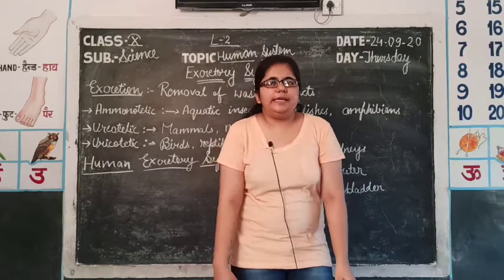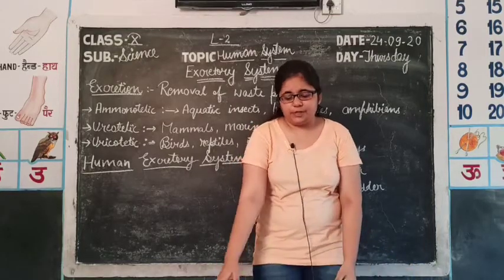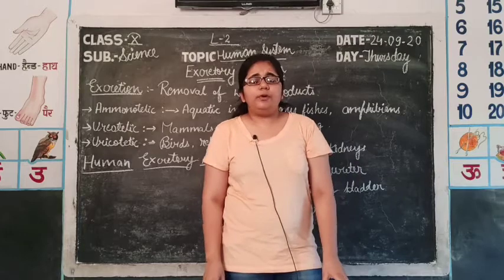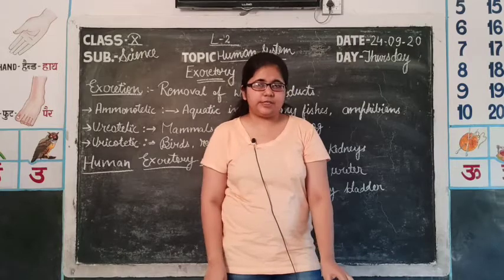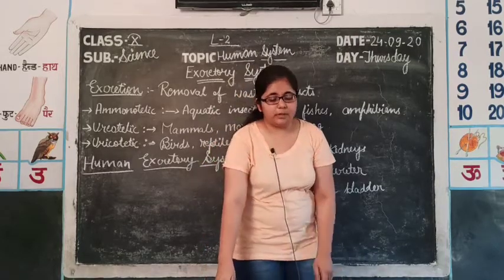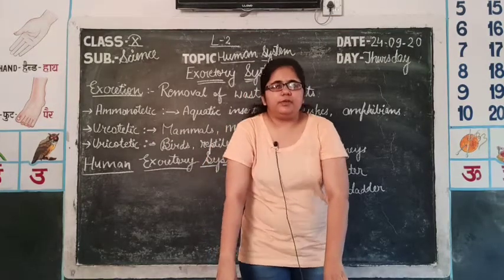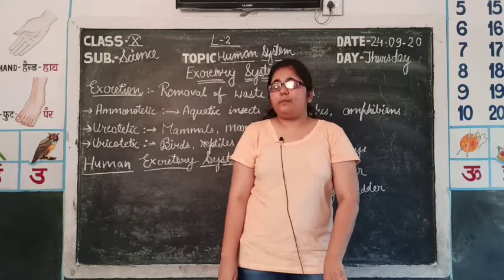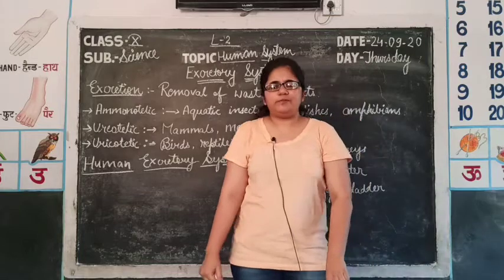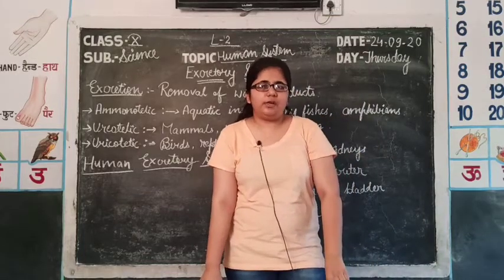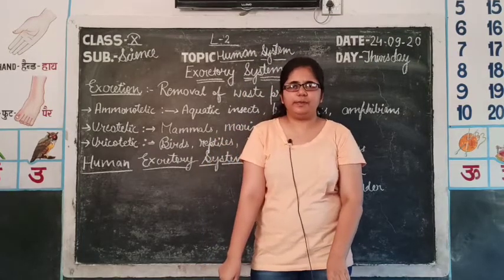Hello students, in the previous discussion we have studied the circulatory system, in which we studied how nutrients and oxygen are transported through the help of blood to the various tissues and cells of the body. We have studied the composition of blood, in which plasma is the fluid part and blood cells are the solid part. Three types of blood cells are present: first of all, erythrocytes, second one was leukocytes, and the third one was platelets.